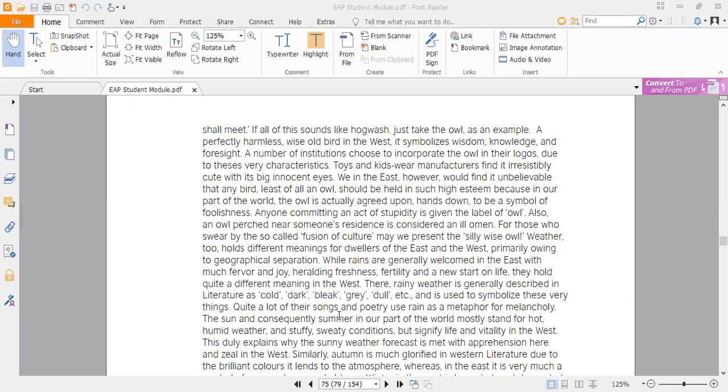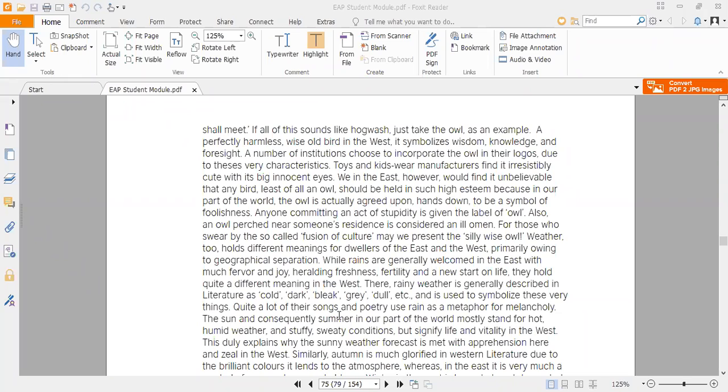Now we have to see they hold quite a different meaning in the west. In the context of the west, the rainy weather contains different ideas and concepts. Their rainy weather is generally described in literature as cold, dark, bleak, grey, dull, etc. So whatever is entertaining and joyful for us is not so for the Western people.